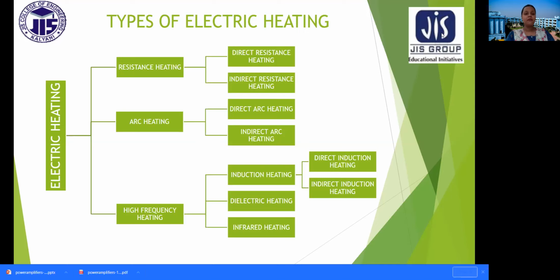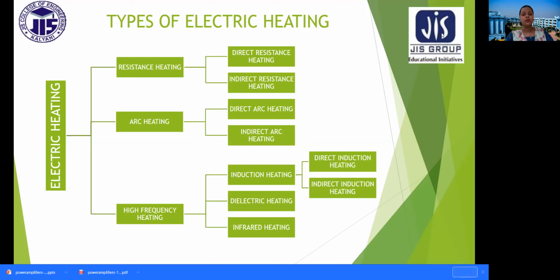So what are these? If we first classify electric heating, these are resistance heating, arc heating, and high frequency heating. Now again, resistance heating can be classified into direct and indirect resistance heating. Similarly, arc heating can be classified into direct and indirect arc heating. Again, high frequency heating is classified into induction heating, dielectric heating, and infrared heating. Among them, induction heating is again classified into direct induction heating and indirect induction heating. So this is the total classification of electric heating.